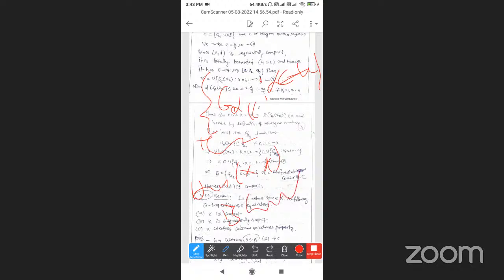A metric space is said to be compact if every open cover has a finite subcover. So (X, d) has a finite subcover, and therefore it is called compact. A sequentially compact metric space is compact. This theorem is complete.